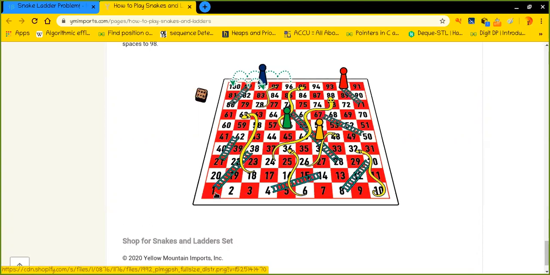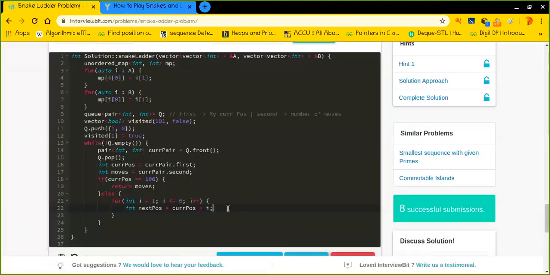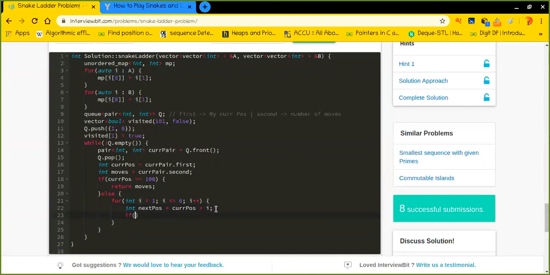I can move to 3 by adding 2 to it. Similarly 4, 5, 6 and 7 by adding the respective i's. I means the iterator. Here I need to check if it is safe to reach the next position, then it would be better. Okay, I can go there.